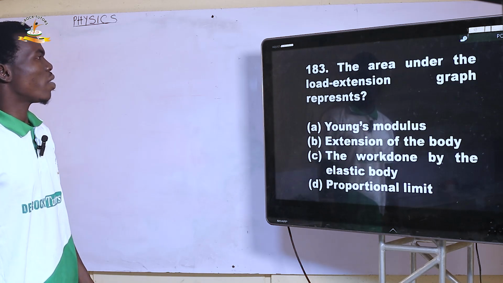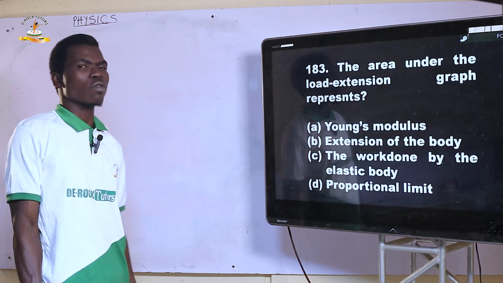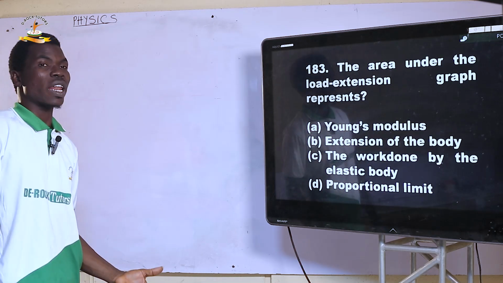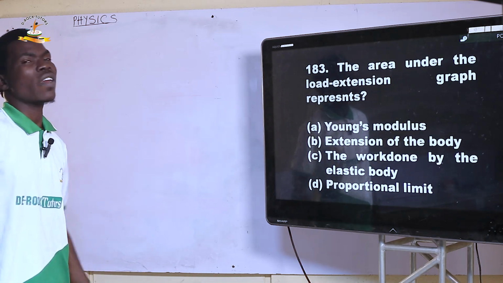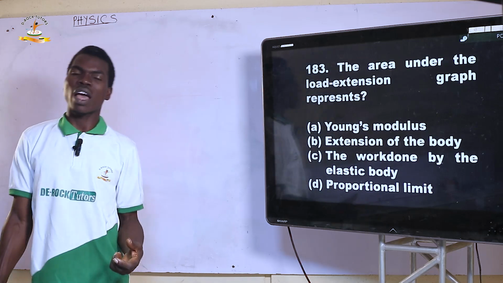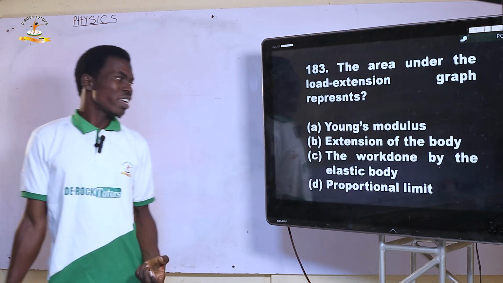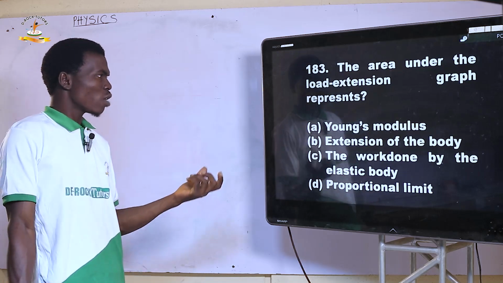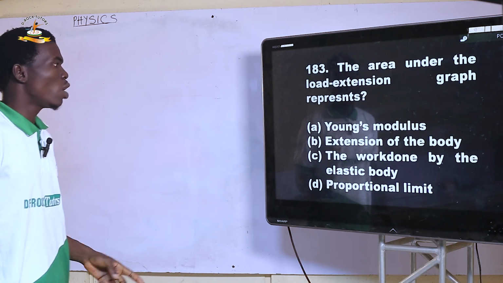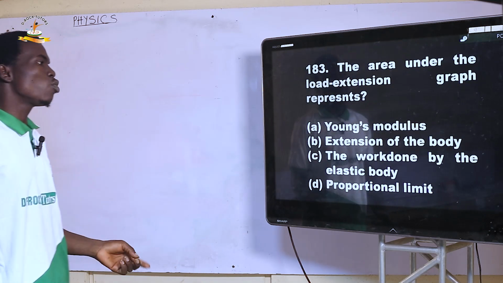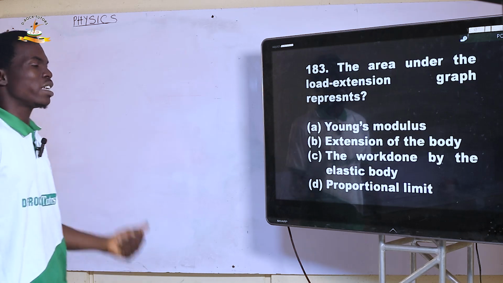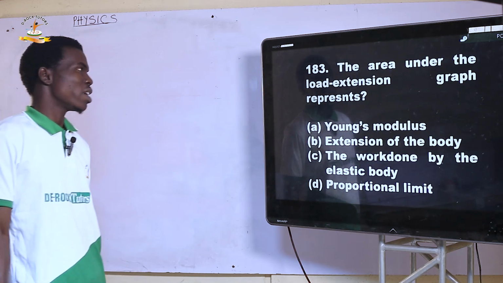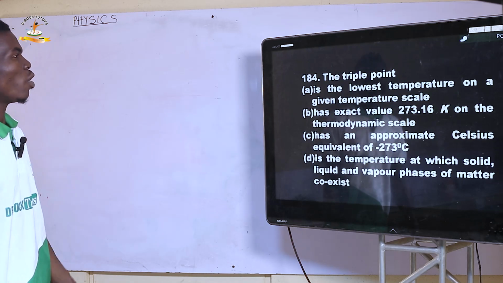183. The area under the load extension graph represents what? The load extension graph is the graph which you use to analyze Hooke's law, and the area under this graph is known as the work done, or the energy of the elastic material. So A. Young modulus, no. B. Extension, no. C. The work done by the elastic body. Yes, that is the area under that. So the right option is C. Next.